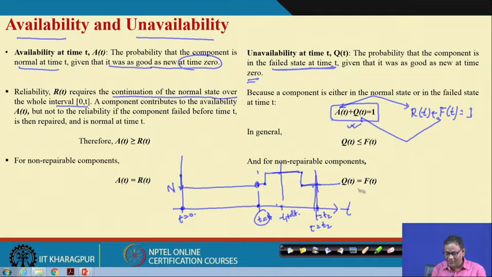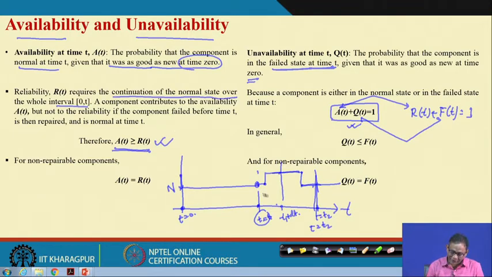Because of the requirement of continual normal state condition, this relationship holds for any component or a system also. That means availability is more than or equal to reliability. It is obvious, because once it failed, it will not contribute to reliability, but once it is repaired and is again under normal condition, that contribution goes to availability. So, fundamentally this is correct.